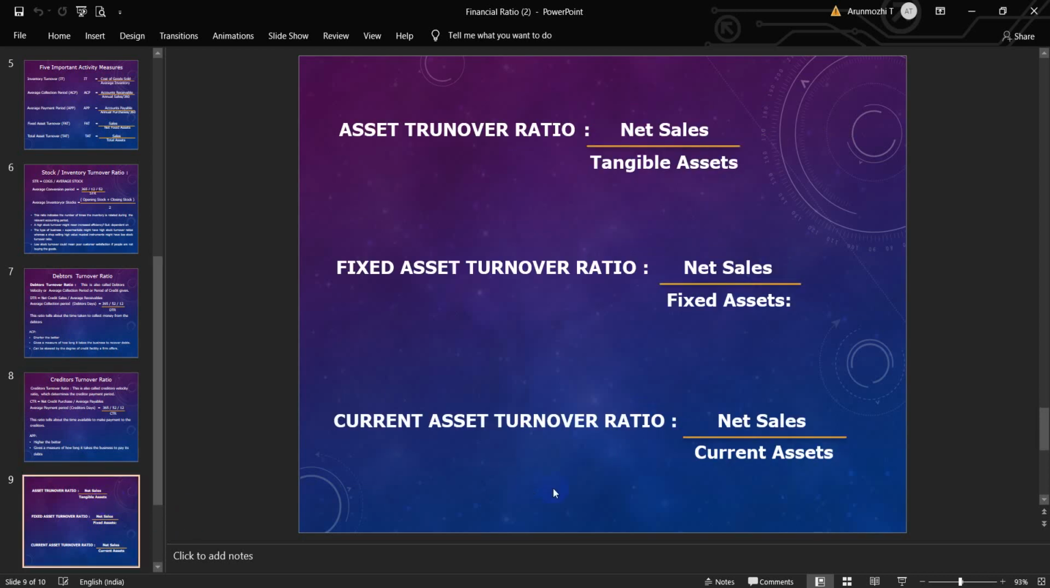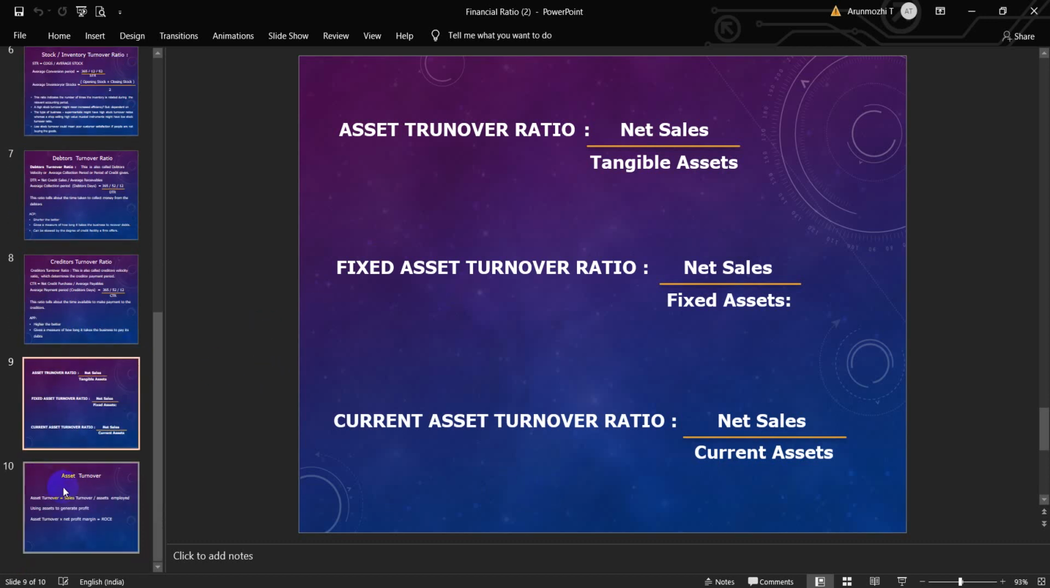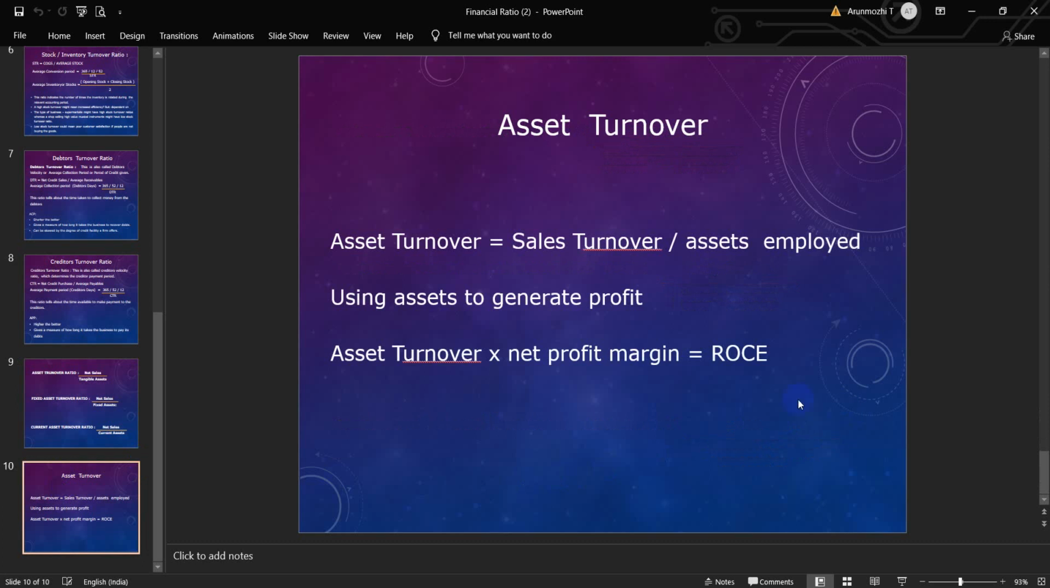Formula in simple: asset turnover ratio is equal to net sales divided by total tangible assets. Fixed assets turnover ratio is equal to net sales divided by fixed assets. Current asset turnover ratio is equal to net sales divided by current assets. Asset turnover ratio is sales turnover divided by the assets employed, using assets to generate profit. ROCE is equal to asset turnover times net profit margin.